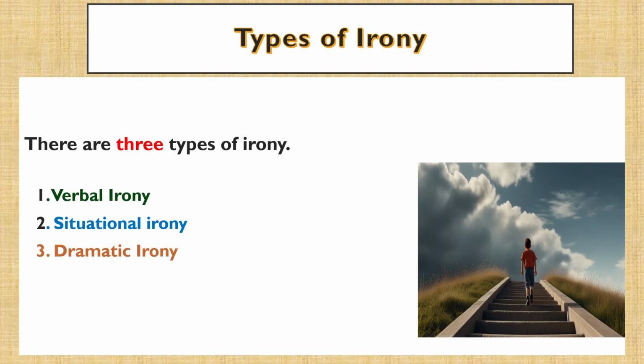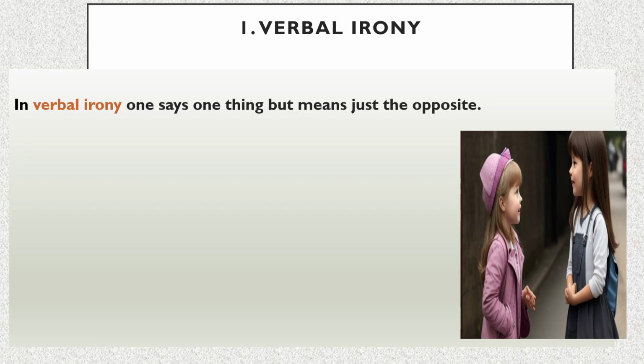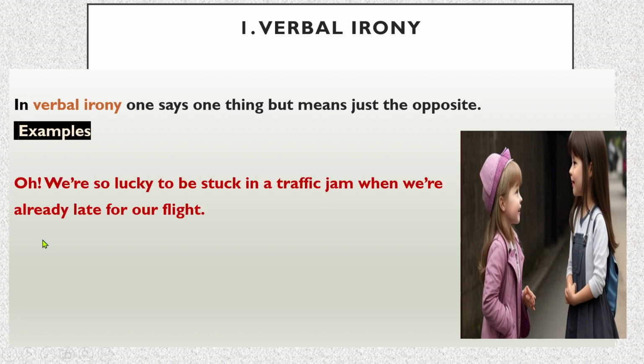There are three types of irony: verbal irony, situational irony and dramatic irony. In verbal irony, one says one thing but means just the opposite. The first example, "Oh, we are so lucky to be stuck in a traffic jam when we are already late for our flight." What we mean to say is we are terribly unlucky.